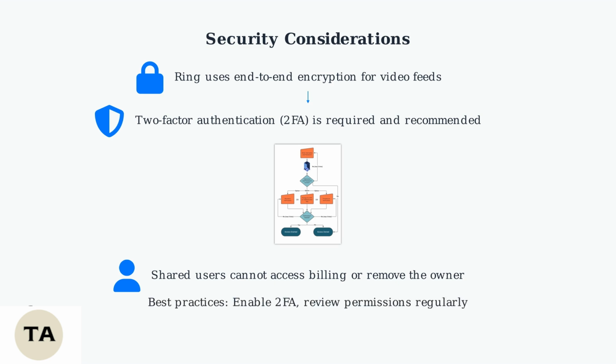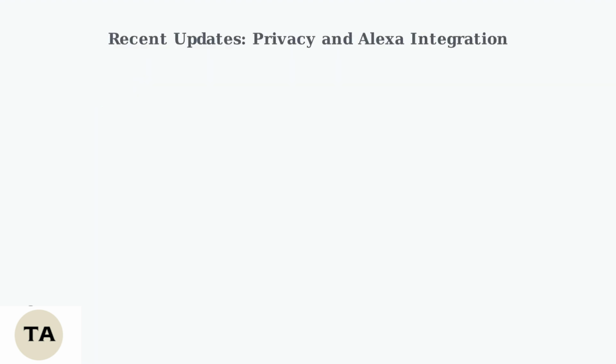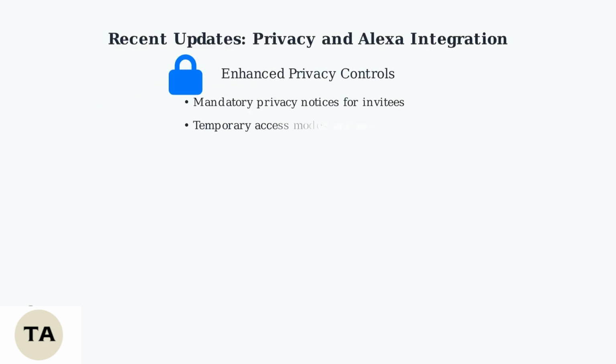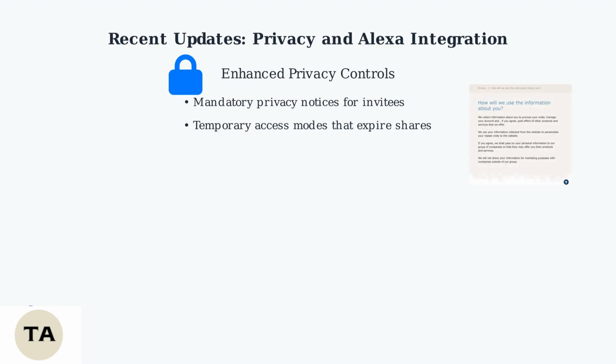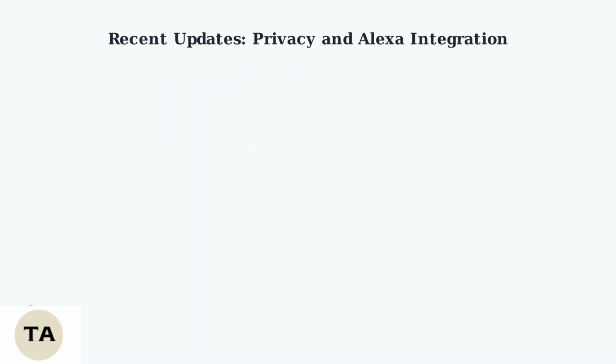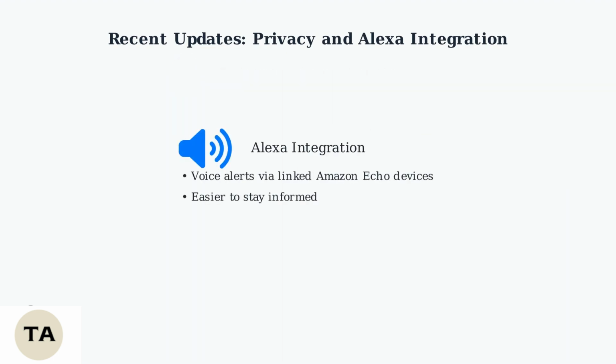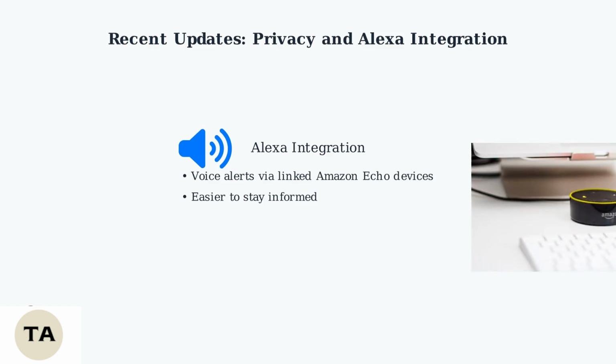To maintain security, always enable 2FA and regularly review and update shared user permissions to ensure only authorized access. Recent updates have enhanced privacy controls, including mandatory privacy notices for invitees and temporary access modes that expire shares after a set time. Shared users can also receive voice alerts via linked Amazon Echo devices, making it easier to stay informed.